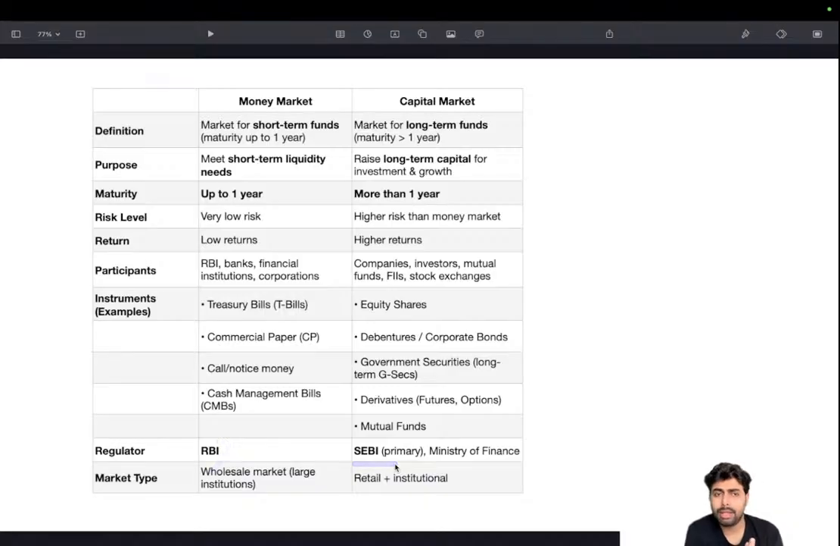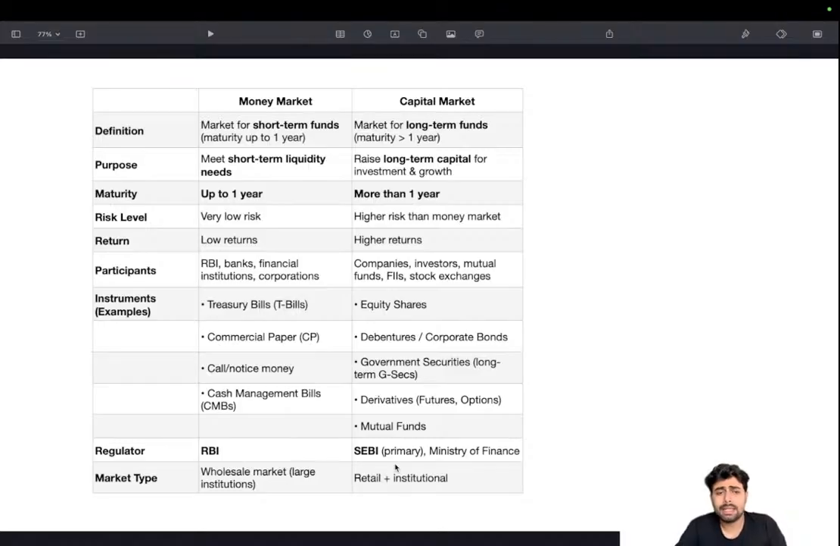Again, the money market, you can understand that retailers won't be investing much in the market, but actually we can invest in government bonds. Usually it's a wholesale market. Large institutions like banks or investors are actually part of the money market. But capital market is like retailers, just like us. We are investing our money in mutual funds, stocks, etc., and include other wholesalers also.